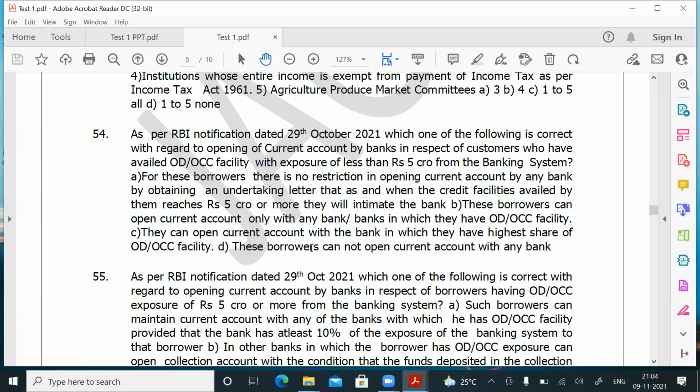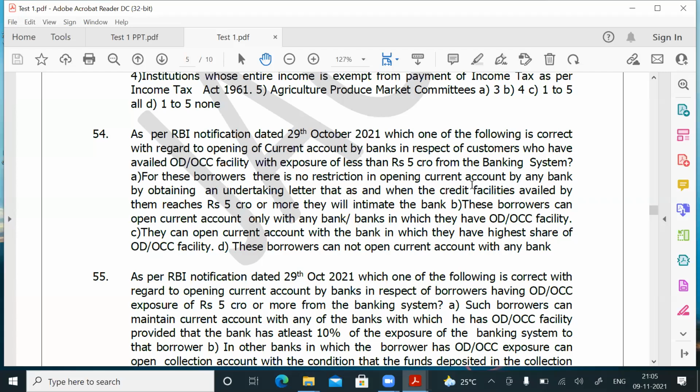Again I repeat. If a customer is having an OD OCC exposure of less than 5 crores with any bank in India, whether he can open a current account with any bank. If so, with which bank he can open? So that is the question. Which is correct with regard to opening of current account by banks in respect of customers who have availed OD OCC facility with exposure of less than 5 crores to the banking system.